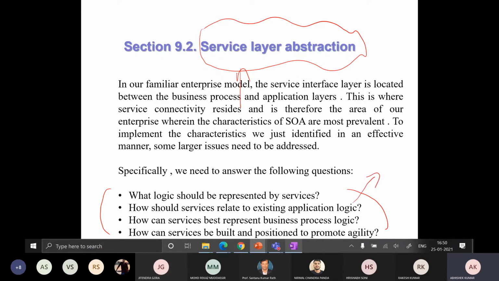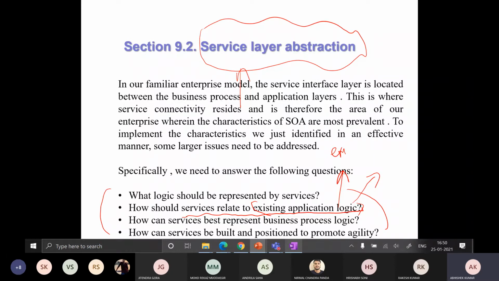What is the meaning of this one? How should services relate to existing application logic? Existing application logic means existing IT resources, right? Suppose any company wants to shift from one architecture to another, and the final architecture, let's say, is service oriented architecture. So how is service oriented architecture going to deal with the existing application services and application logic? That is legacy systems. So in service oriented architecture, we have wrappers and adapters. We have already discussed these points.